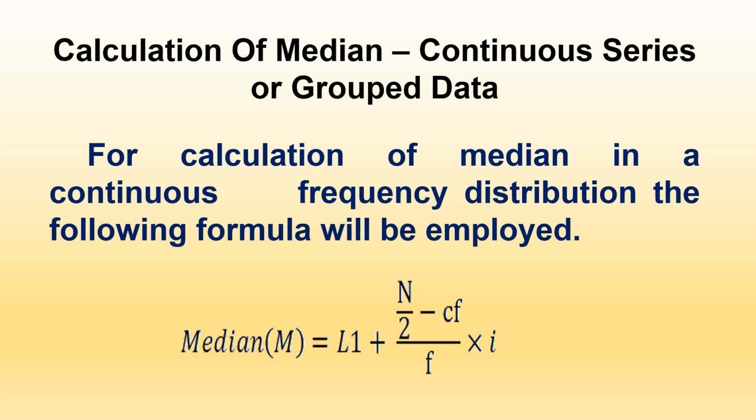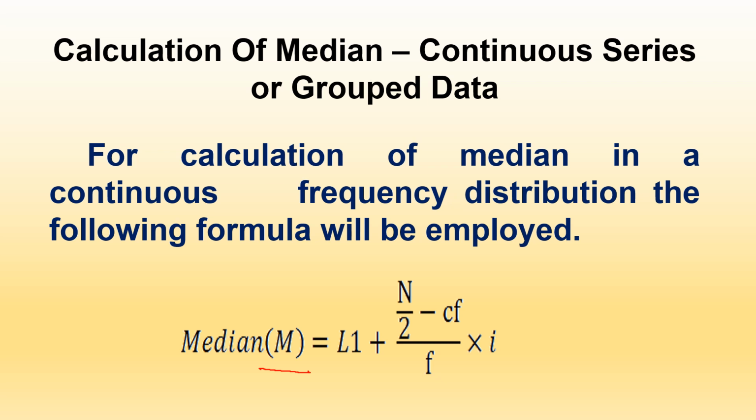Next, see the calculation of median for group data, or the continuous series of distribution. In such cases, we calculate the median of a given distribution by using the following equation. Median, denoted by the letter M, is equal to L plus (n by 2 minus CF) divided by F, into I.